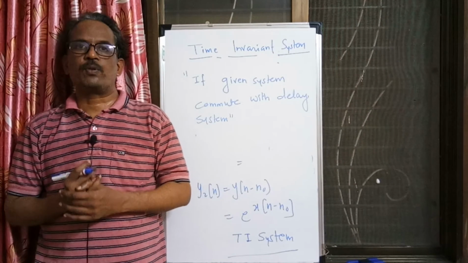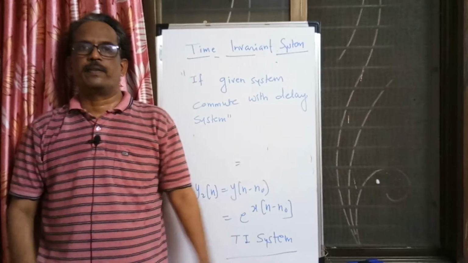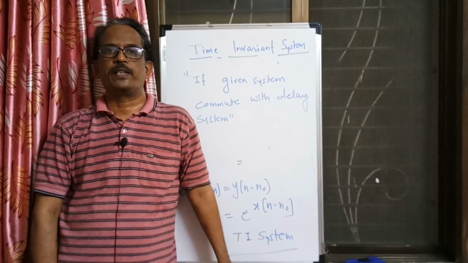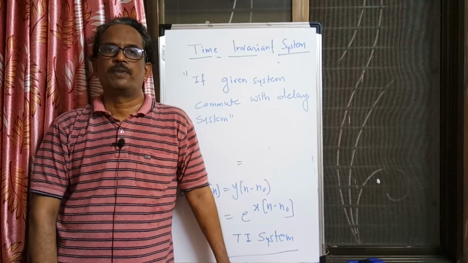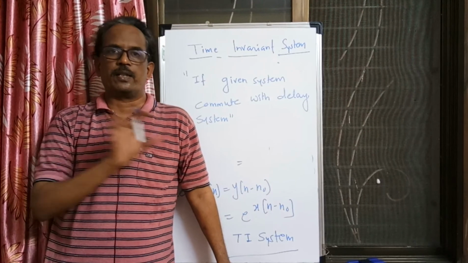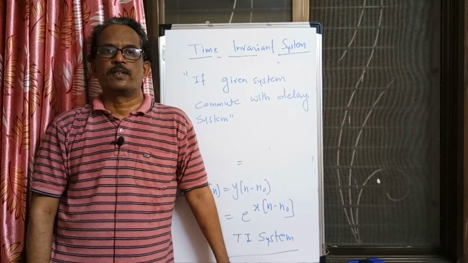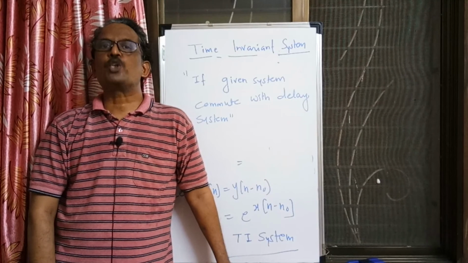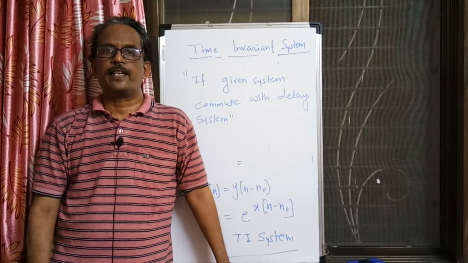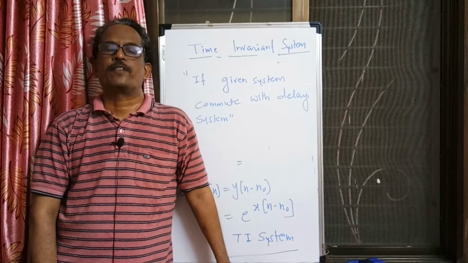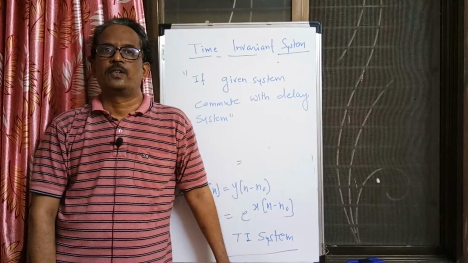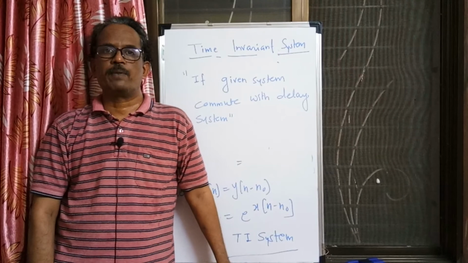So this was about time invariant systems, and in successive videos I will be explaining all properties of systems. These are only two properties. A system which follows both properties, linearity as well as time invariance, is called an LTI system. The theory related to LTI systems is very well developed.